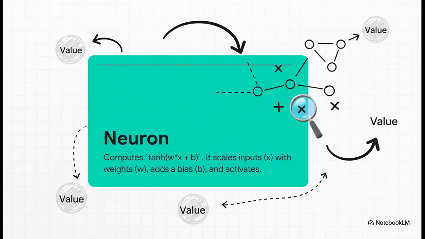So what does a neuron do? It takes some inputs, x, it scales each one by a weight, w, it adds a single bias, b, and then it squishes the whole thing through an activation function, like tanh. But here's the kicker. Every single one of those weights and the bias are value objects. And what does that mean? It means after this neuron fires and gives us an output, we can backpropagate through the entire thing and find out precisely how much every single weight and bias influenced that final result.